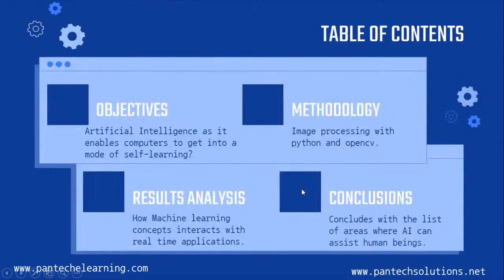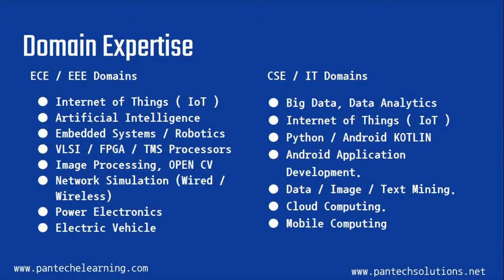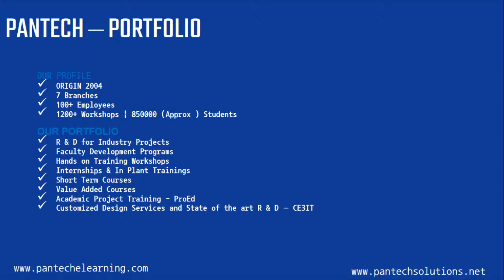So okay, let us start with a brief introduction to Pantech. Pantech has origin in 2004. There are almost 7 branches, 100 plus employees, and we have conducted around 1200 workshops. We have our own R&D and faculty. We have conducted a lot of faculty development programs, and we also conduct hands-on training workshops and internships for college students as well as staff. We also include short-term courses and value-added courses, and we provide academic project training.